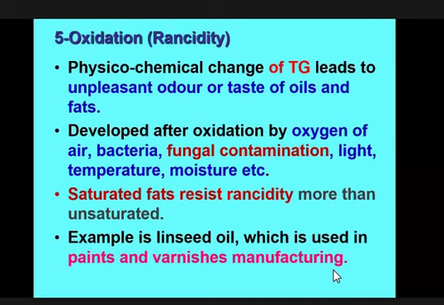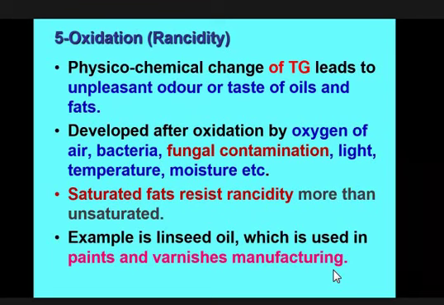So the rancid fat that is produced is usually beyond use for consumption. Then it has to be sent to different types of industries like paint, varnish, soap, etc., where this rancid fat is used to produce different types of industrial components.